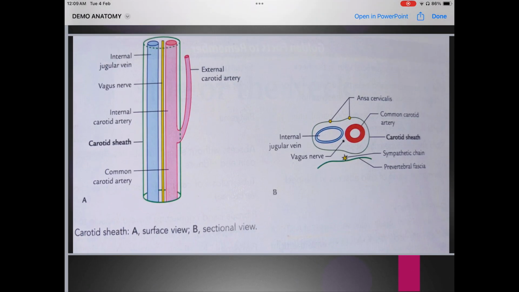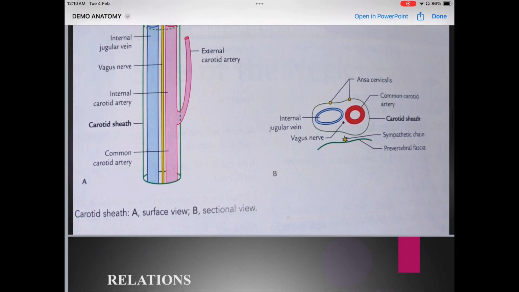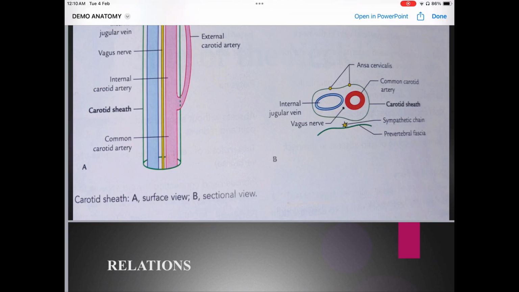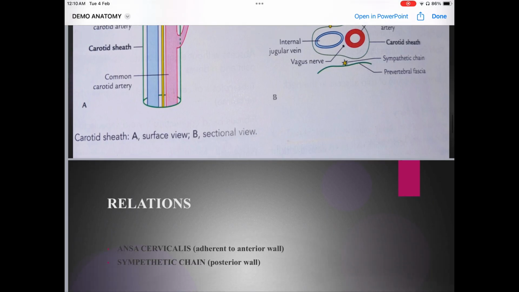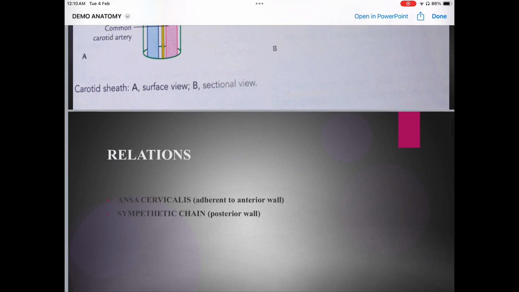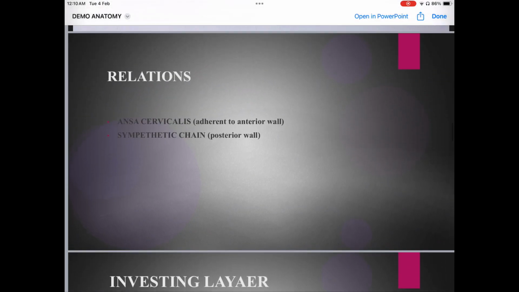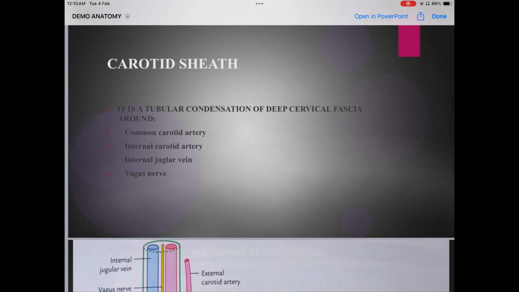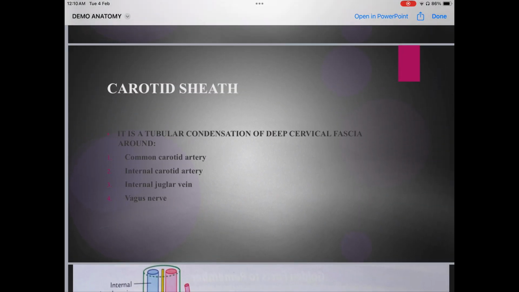As you can see in this figure, can you see where is ansa cervicalis? Since it is in the anterior part of the carotid sheath, it is attached to the anterior wall. And as you can see, the sympathetic chain is in the posterior region of the carotid sheath, so it is attached to the posterior wall. Okay, so this comes to the end of the topic carotid sheath.